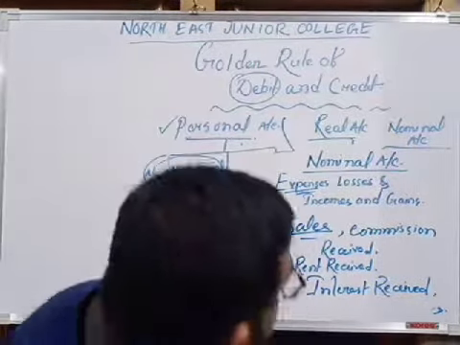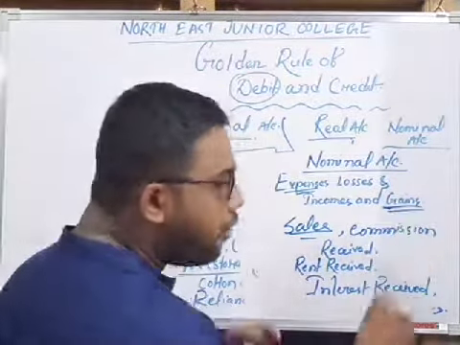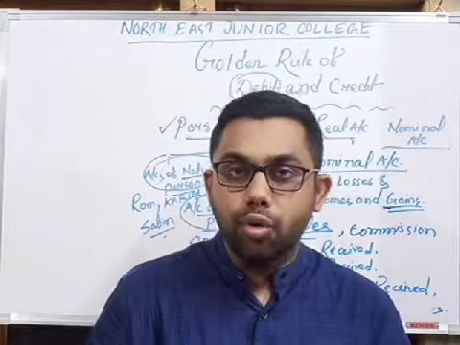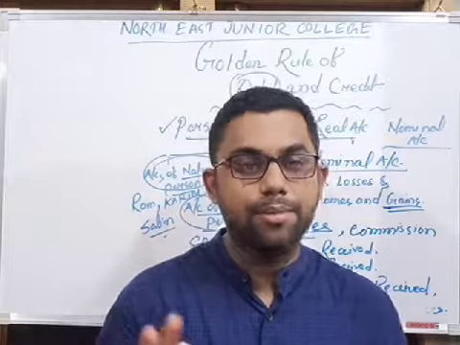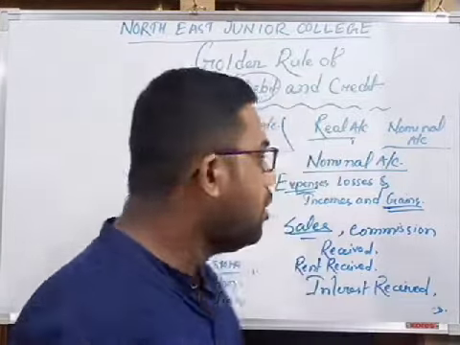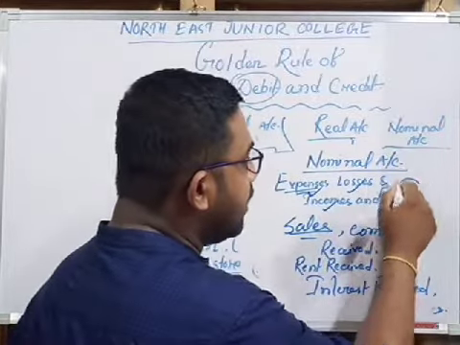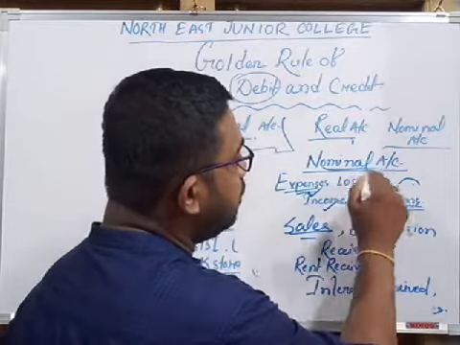Okay, next one is gains, means profit. If I purchase goods for rupees 1000 and sell it for rupees 1200, then 200 is my profit. So transactions related to expenses, losses, incomes and gains fall under nominal account.